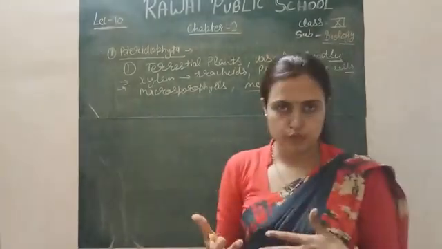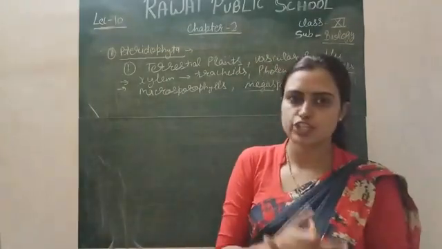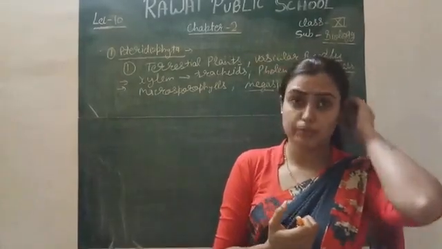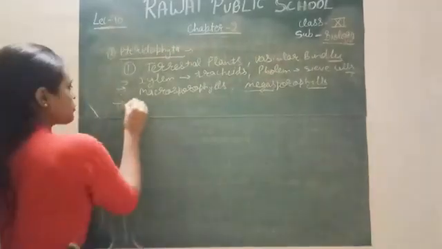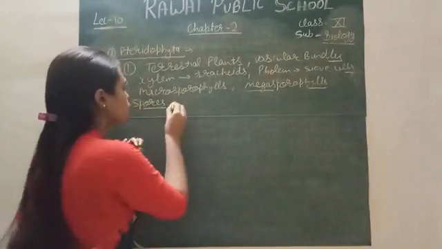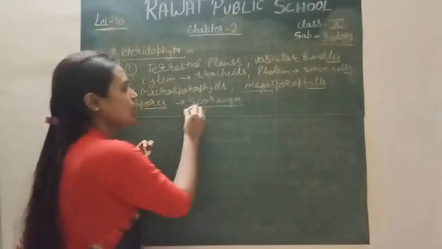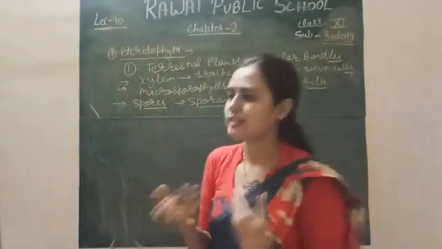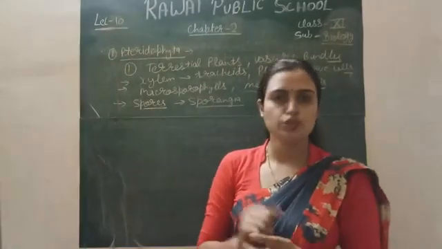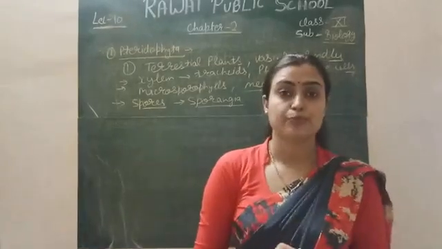They can reproduce by all modes of reproduction: asexual, vegetative and sexual. The asexual mode of reproduction occurs with the help of spores, and these spores are formed in a body called the sporangia. These sporangia produce the spores, and under a favorable environment these spores split out from the sporangia and produce a new plant. This is the asexual mode of reproduction.